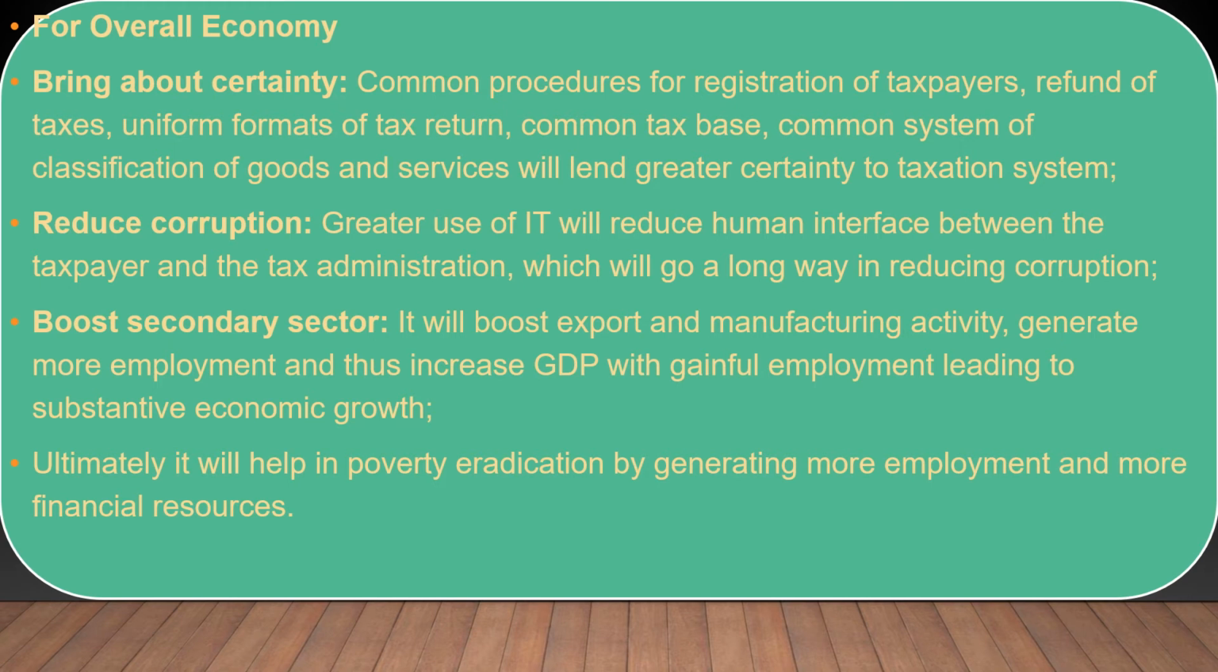way in reducing corruption. Boost secondary sector, it will boost export and manufacturing activity, generate more employment and thus increase GDP with gainful employment leading to substantive economic growth. Ultimately, it will help in poverty eradication by generating more employment and more financial resources.